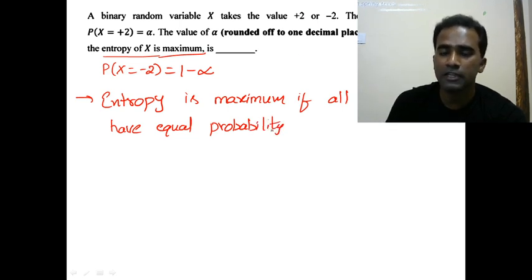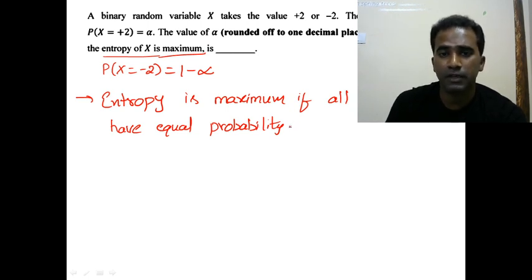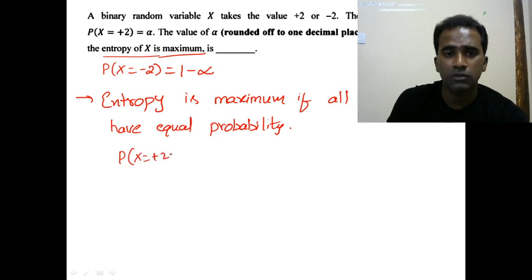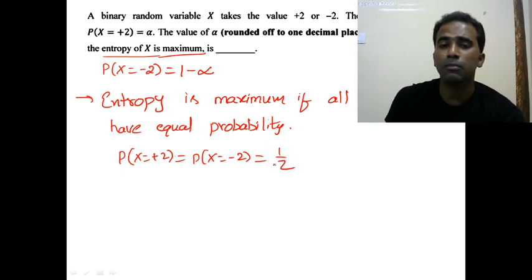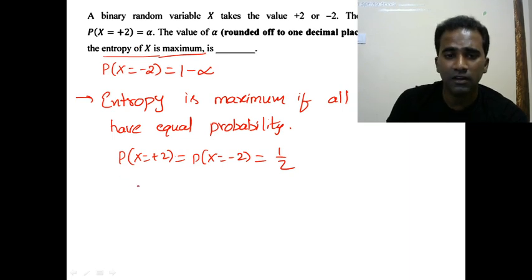If it is a 10 outcome case or 20 outcome case also, same concept. All the outcomes should have the same probability. So what should be the probability of x equal to plus 2 and x equal to minus 2? The probabilities should be equal, which is equal to half. Only when the probabilities are equal will the entropy be maximum, which means they are asking us to find alpha, which is the same as half. Because if entropy should be maximum, probability should be equal, which means alpha should be half.